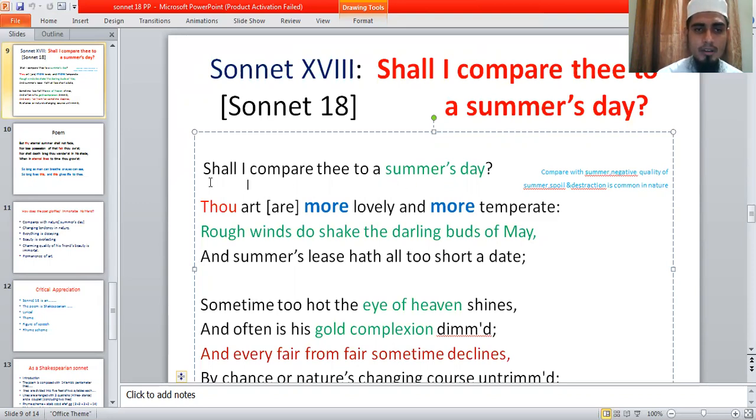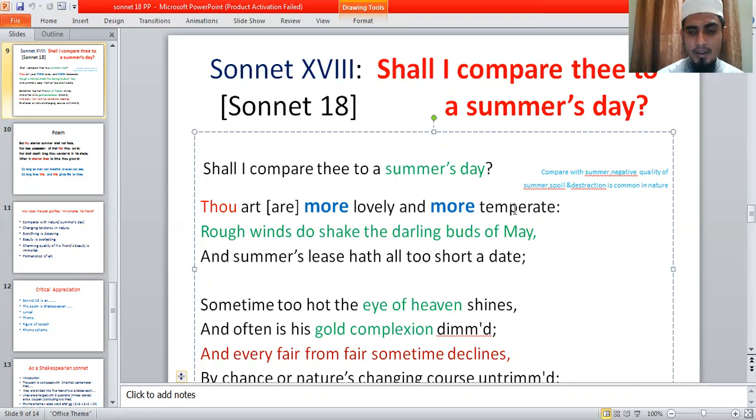So the poet, at the very beginning, says, "Shall I compare thee to a summer's day?" That means he makes a comparison between his friend and nature, or a natural object. Then he says, "Thou art more lovely and more temperate." Summer's day is very interesting and very pleasant. The temperature of summer is very suitable for the people of England.